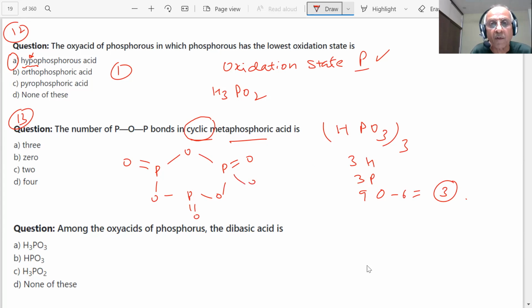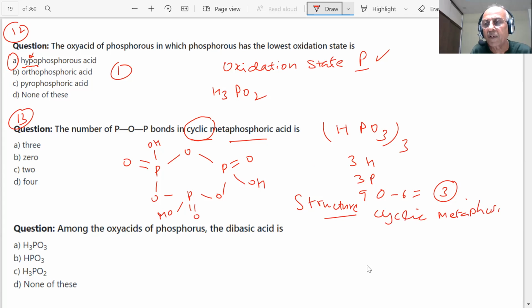So what will they do? OH, OH, and OH. Supposing they ask you to draw the structure, student. A question was given: structure of cyclic metaphosphoric acid. So how do I draw it, student? You have seen how I draw it.